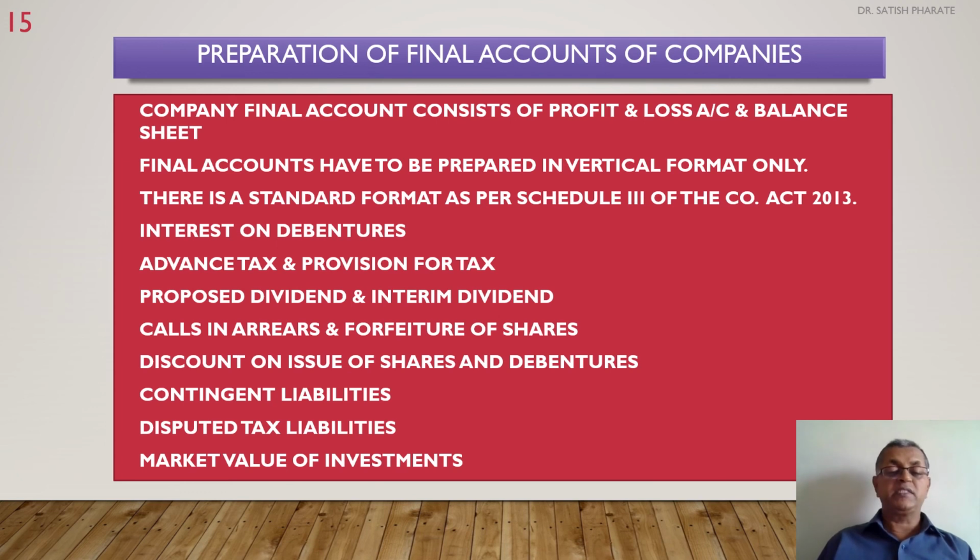Then disputed tax liabilities. A tax liability may be disputed. Disputed means the officer might have demanded 100 rupees and the company has paid 80 rupees. That means the difference of 20 rupees will be called a disputed liability. Regarding that disputed liability, treatment has to be given in company final accounts.